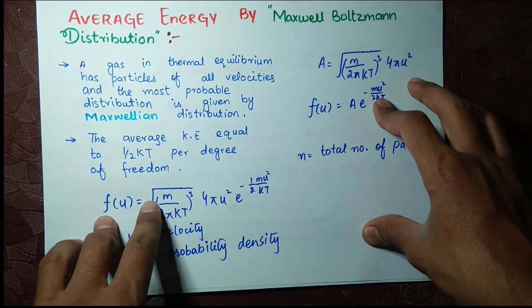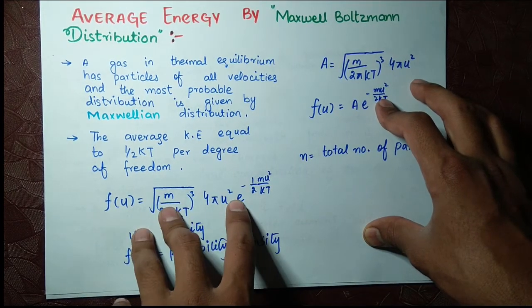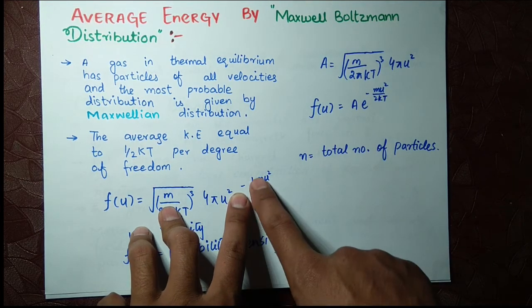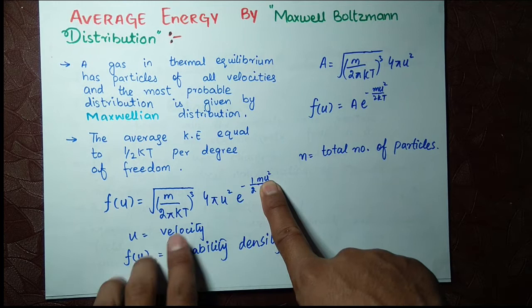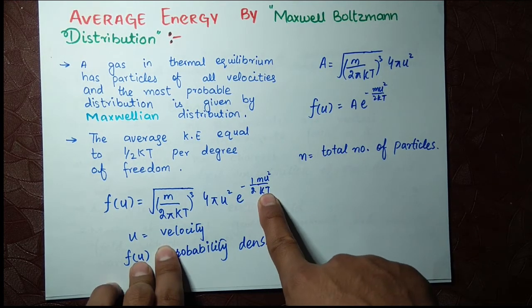f of u is equal to the square root of m over 2 pi kT, whole cube, times 4 pi u square times e to the power minus half mu square over kT. U is the velocity here, half mu square is the kinetic energy, and kT.